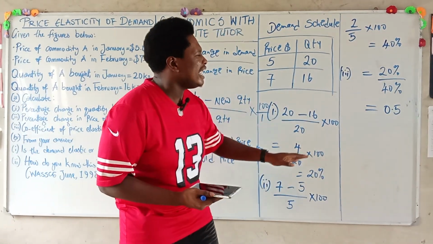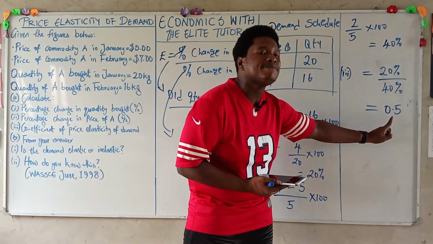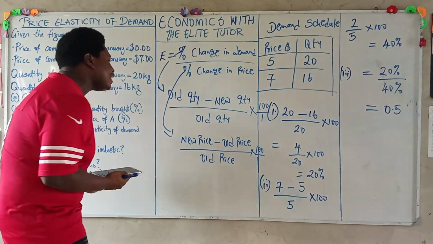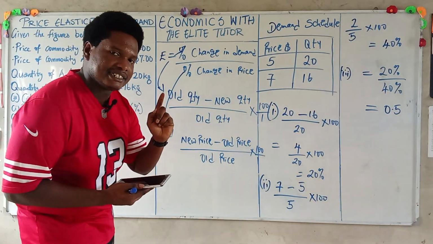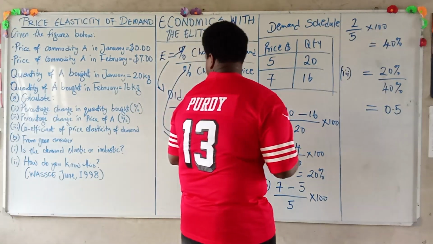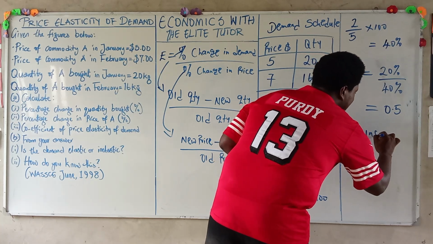Now we have that we've gotten our elasticity of demand to be 0.5, and 0.5 is less than 1. That makes our demand inelastic because it is less than 1. So we have that our BI, we have it to be inelastic.